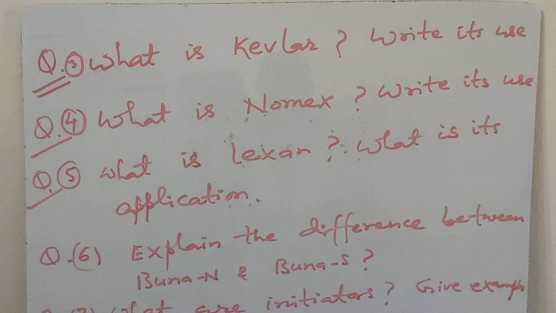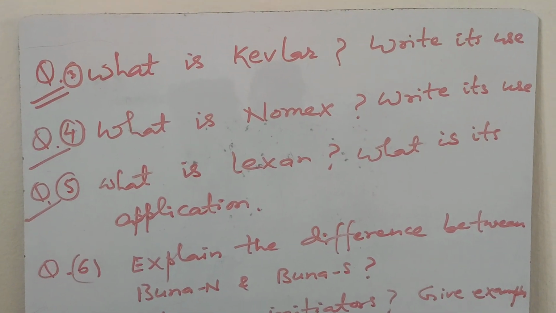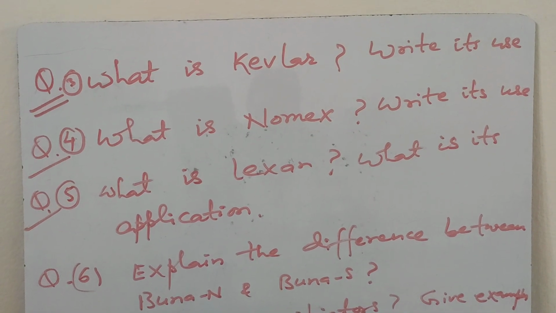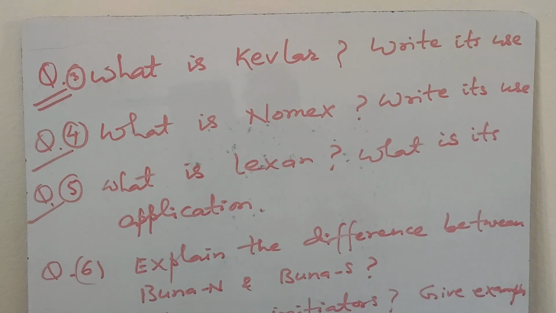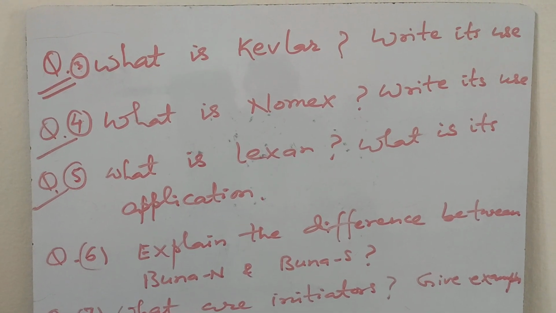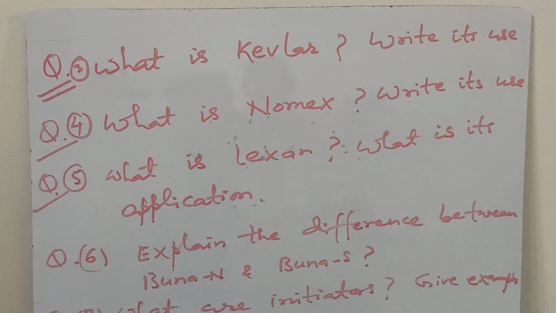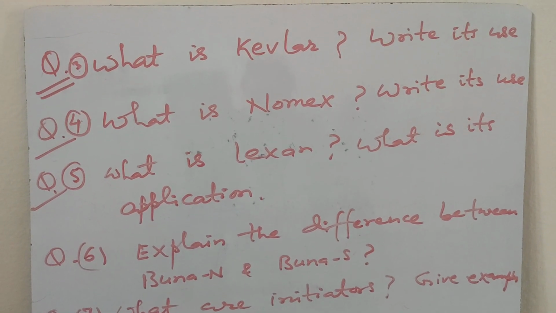So you have to solve few questions like what is Kevlar? Write its use. What is Nomex? Write its use. What is Lexan? What is its application? Explain the difference between Buna N and Buna S. What are initiators? Give examples. So slightly I will discuss about initiators. Initiators are actually catalysts which catalyze polymerization reaction.